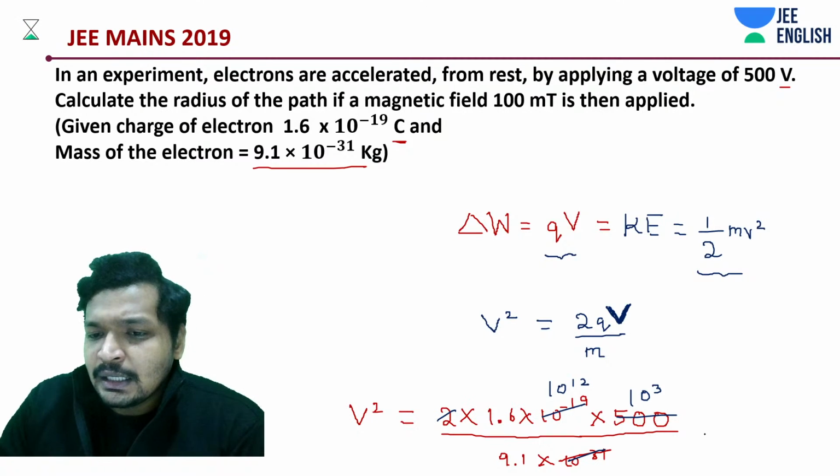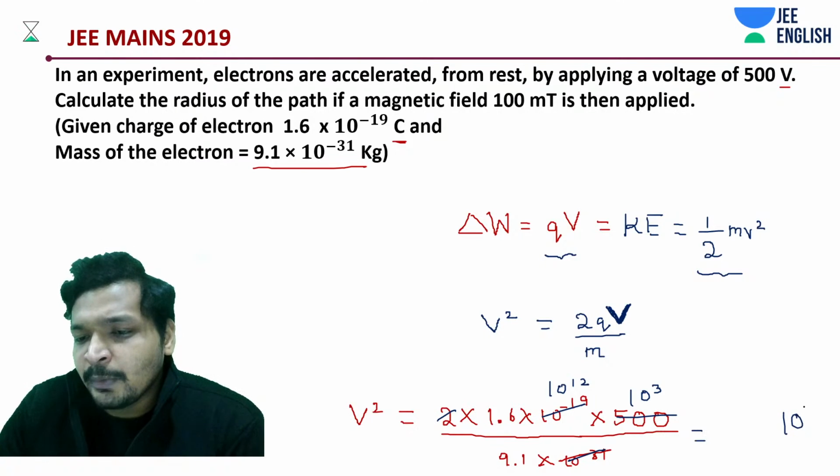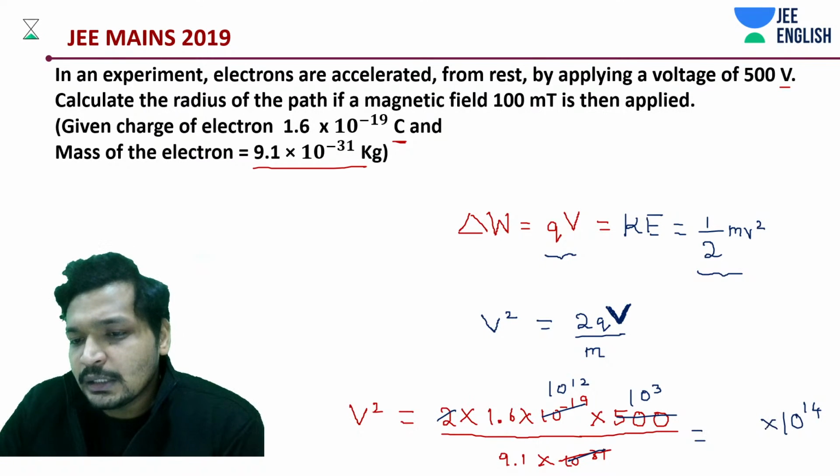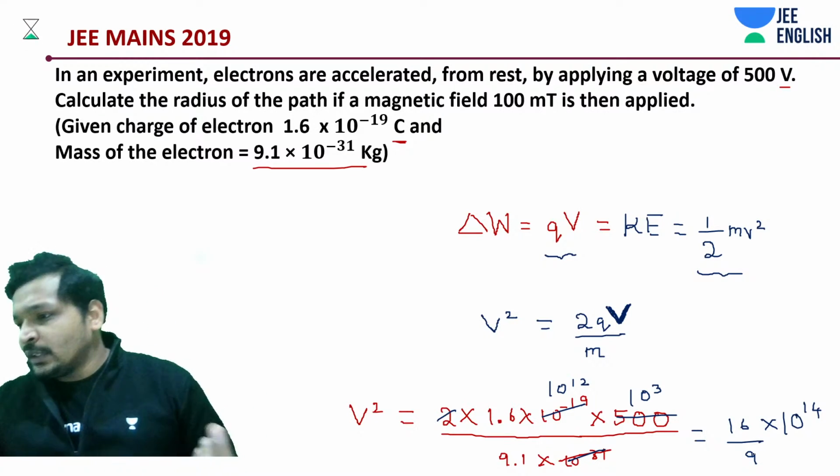Instead of writing it down as 10 to the power 15, I'm going to write it down as 10 to the power 14, because 16 is very easy to deal with. We know what this is: 4 by 3. 9.1, just forget it.